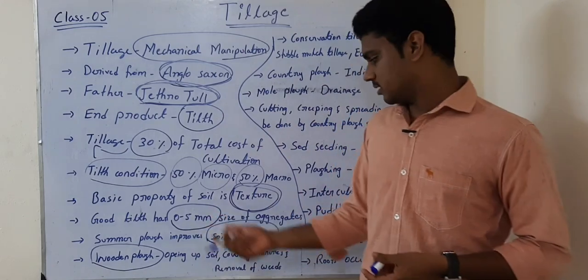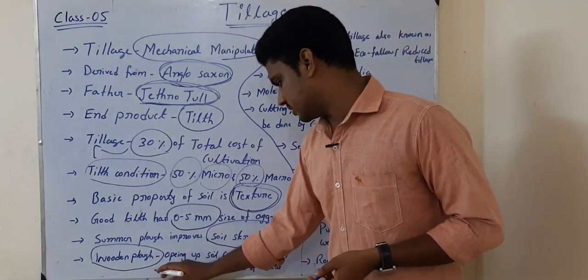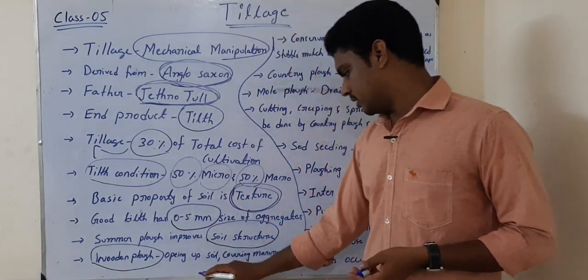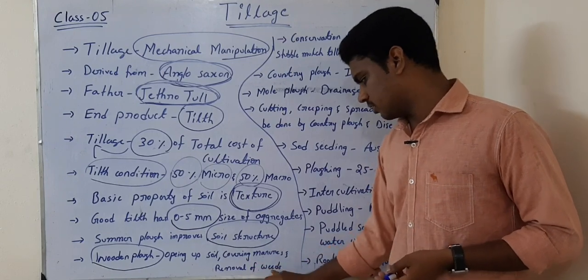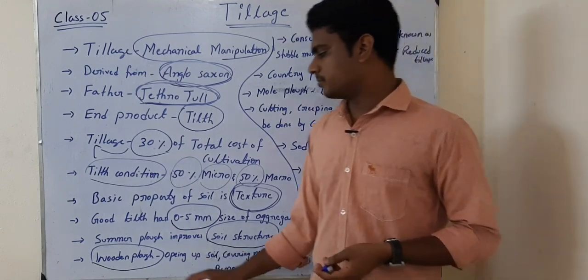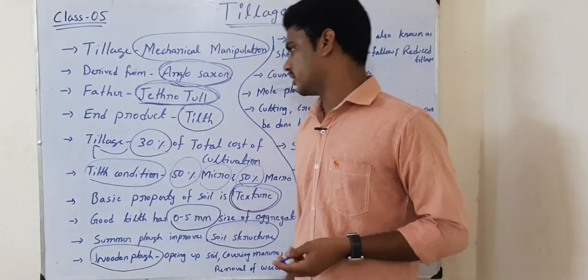Then the next one is wooden plough. Wooden plough is nothing but the country plough. This one is especially for opening up soil, covering manures and removal of weeds. For these three purposes we use the wooden plough. This is also one of the important points.